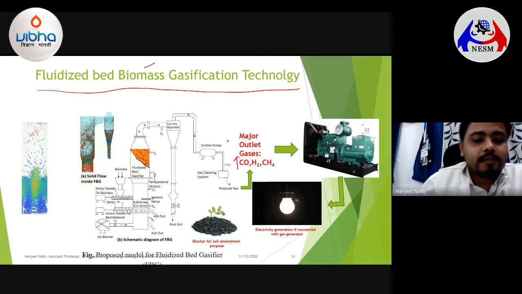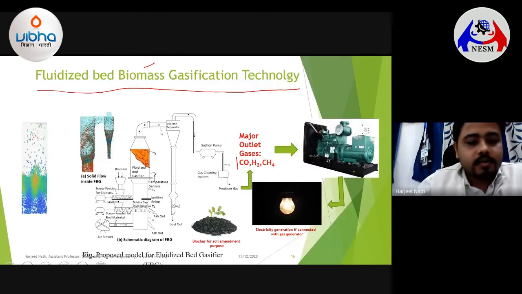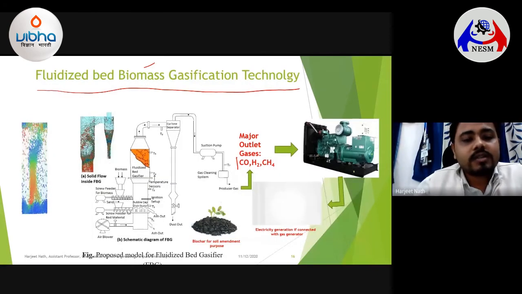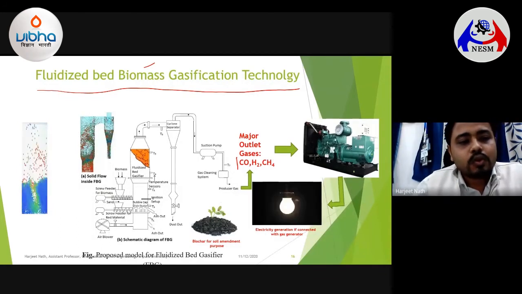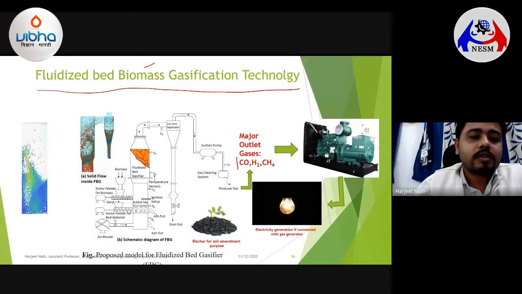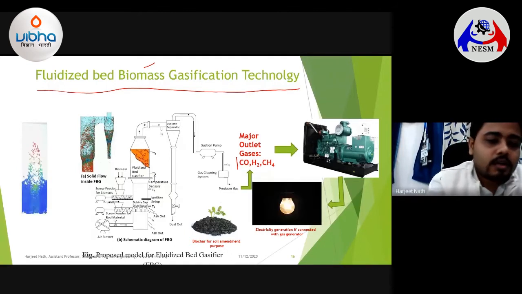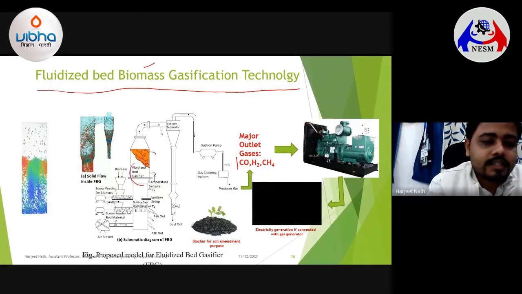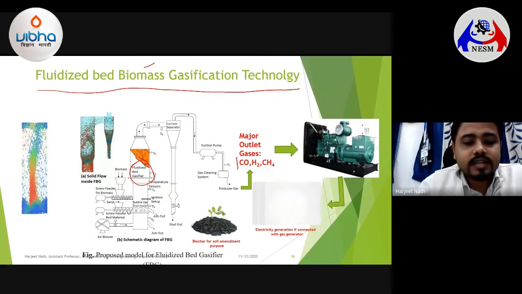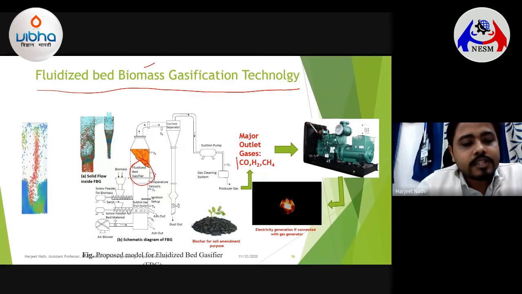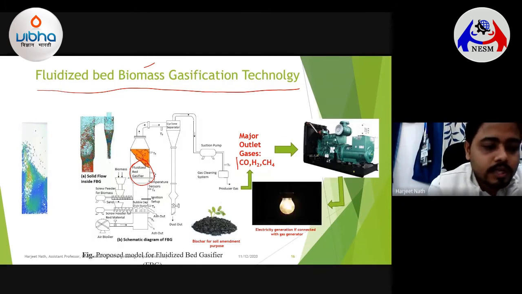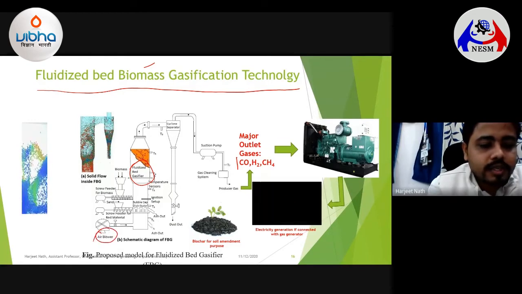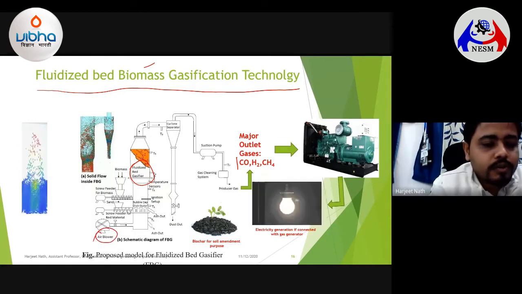So in this entire process, if you use some of the waste biomasses which are available in plenty, and also if you use some coal samples, or a mix of biomass and coal samples, which is known as the blending technique, you can put it inside a fluidized bed gasification chamber, which is nothing but a very high temperature reactor, where you are allowing a specific reaction environment to happen inside. And when the solid particles go there, you blow air from below, and because of the blowing air,